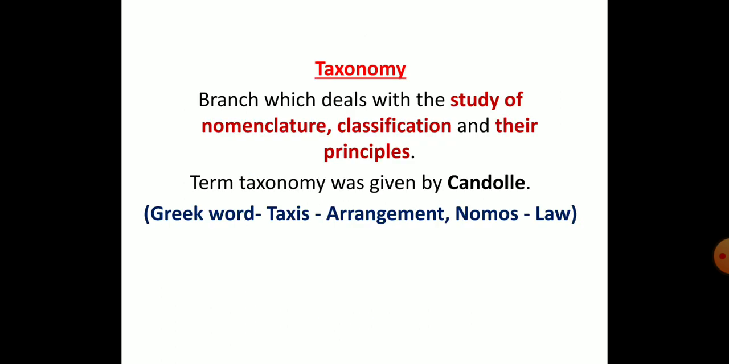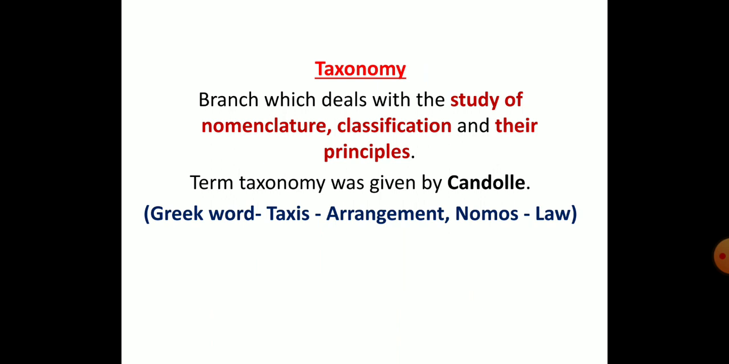Now under this we need to know how animal classification, or the total division of animals, takes place. Before that we need to know what you mean by taxonomy. Taxonomy is a wide branch. It deals with the study of nomenclature, that is naming. Nomenclature means naming. So in what way, why are we called Homo sapiens in scientific terminology? That we will be studying.